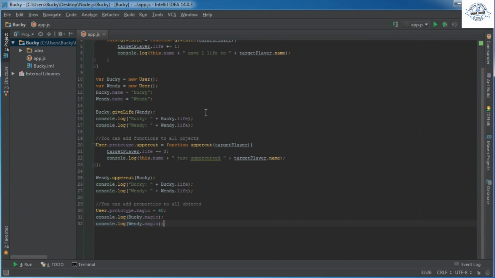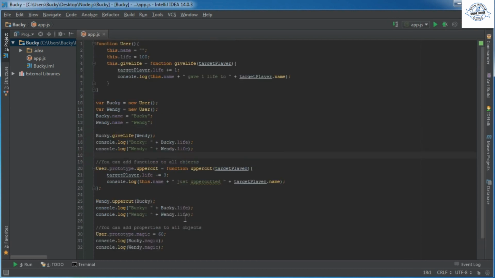That is pretty much what prototyping is. Now the last thing you may be wondering is this. I know that with prototyping, you can add functions and properties to objects. But why the heck would you do it this way when you can just build everything right inside here? It seems like it would be a much better option. Doesn't really make sense right now. However, in the future, that's what I'm going to explain, because this tutorial is already 10 minutes long, and I'm worried about Wendy uppercutting me again.